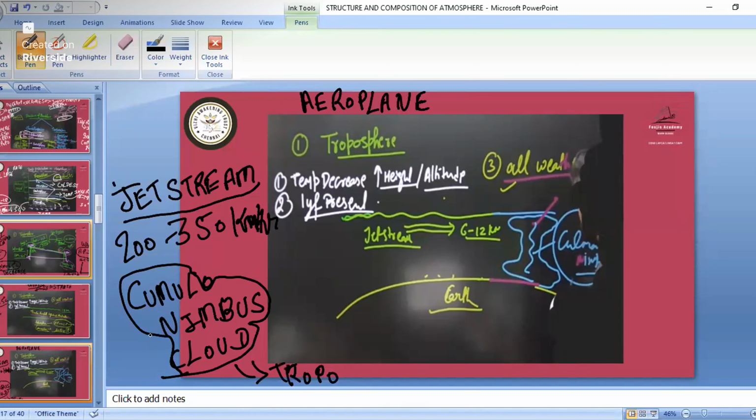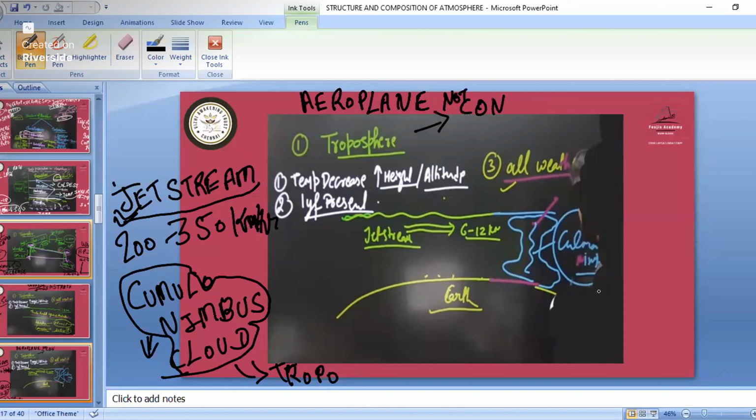And if it bursts, then what will happen? Even the flights will blast. And we have the presence of the jet stream also, so that will be obstructing the speed of the flight also. So the troposphere part is not considered good for the flying of aeroplanes in this area. Because of this reason only, flights are not flying in this troposphere part.